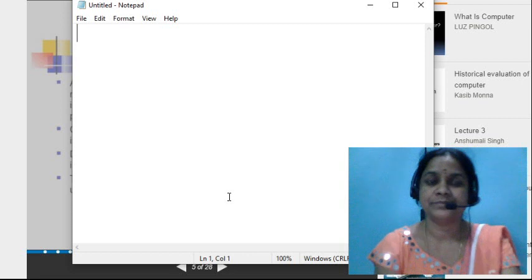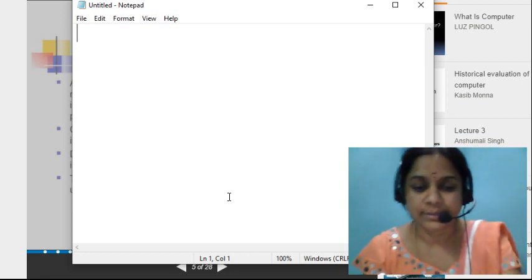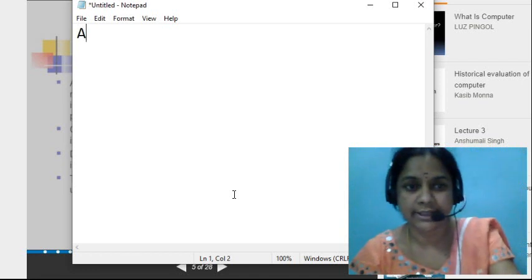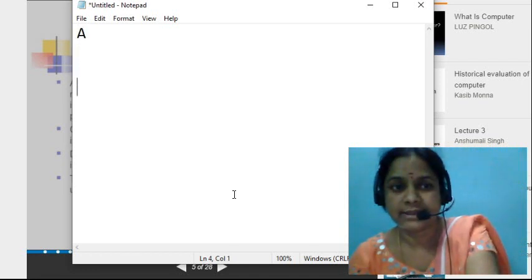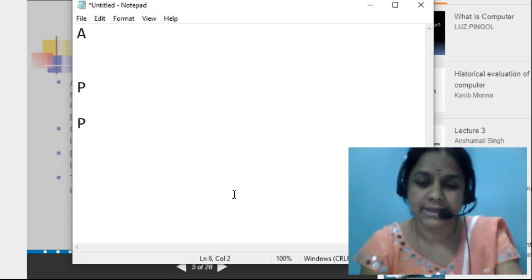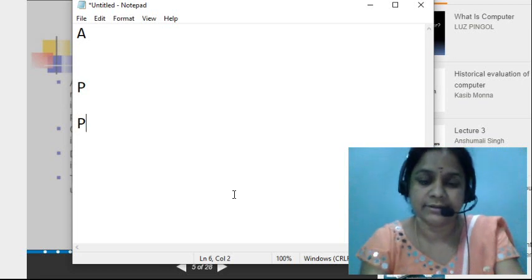See here, this is the notepad. Suppose I am writing H, here A, and next here P, and next here P, and next here L, and next here I am writing.